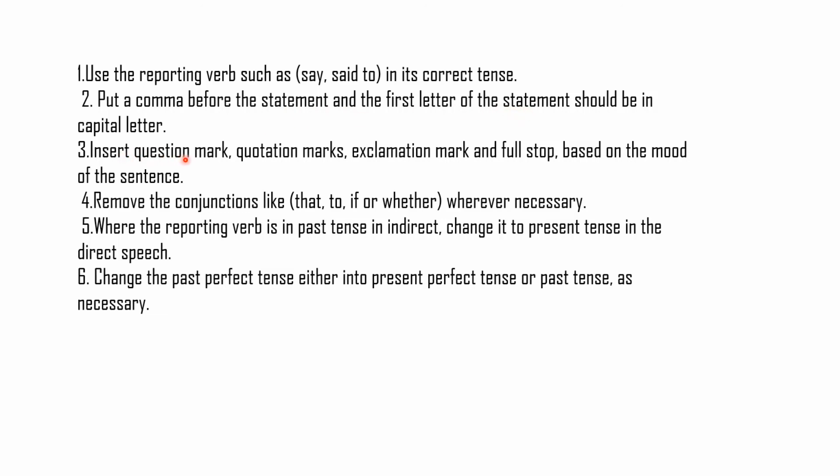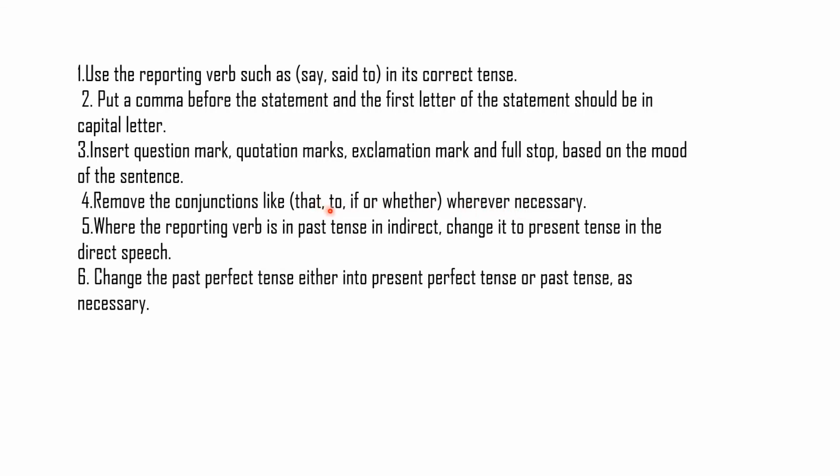Insert a question mark, quotation marks, exclamation mark and full stop based on the mood of the sentence. Now you have to see the mood of the sentence. If it appears to be exclamatory, you have to add an exclamation mark when you convert it into direct, and you have to add a question mark if it is asking a question. Now remove the conjunctions like that, to, if or whether wherever necessary.